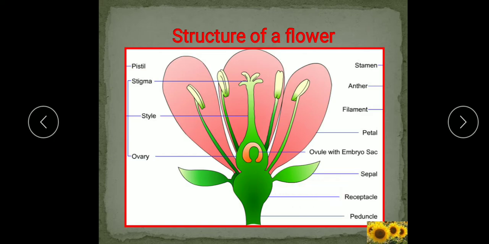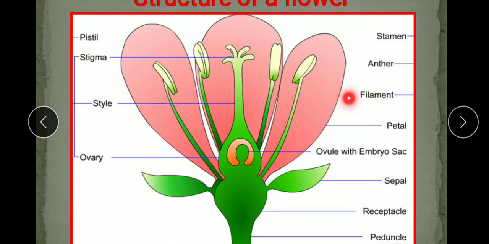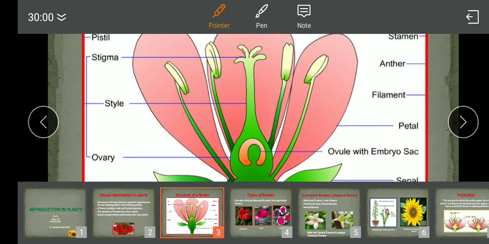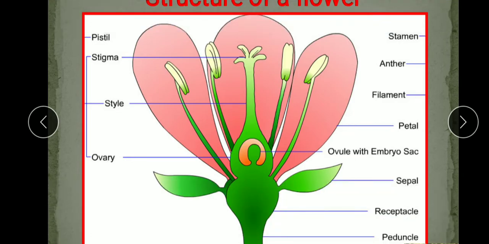Now what are the 4 whorls? Here you will see this receptacle has one more structure, the peduncle. This peduncle is the structure by which the flower is attached to the branch. Now we will see the 4 whorls. What are the 4 whorls?